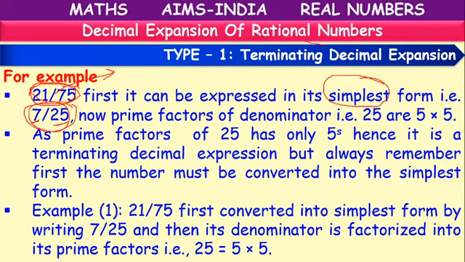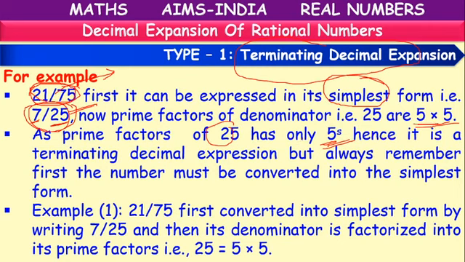Now for finding the terminating decimal expansion, we have to check the denominator. What is the denominator here? 25. It can be written as 5 into 5. It has 5s. The prime factors of 25 are only 5s.